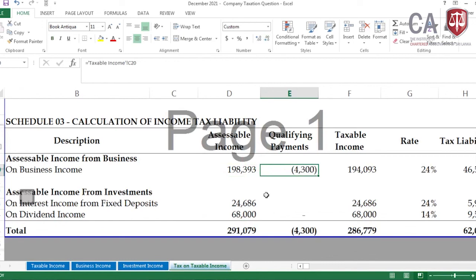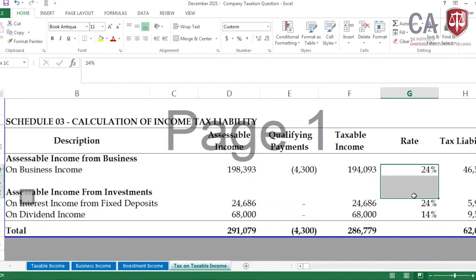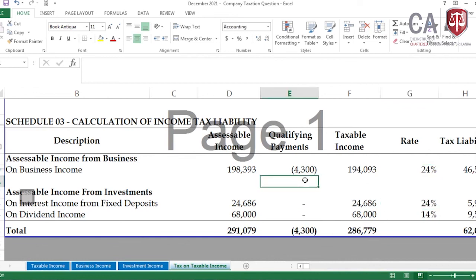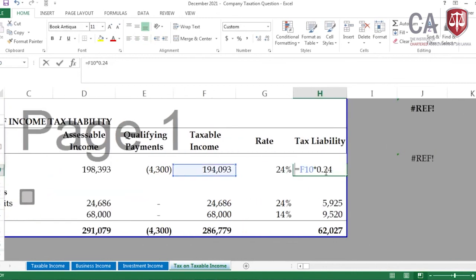Then it is taxed at the rate of 24%. 24% is the higher tax rate. Either you can apply the qualifying payment to business income or to investment income, because both these incomes will be taxed at the higher tax rate. To give the benefit, the reduction, you can do either one. Then I have taken the business income. My taxable income from business is 194,393. The rate is 24%. Then tax liability is here.